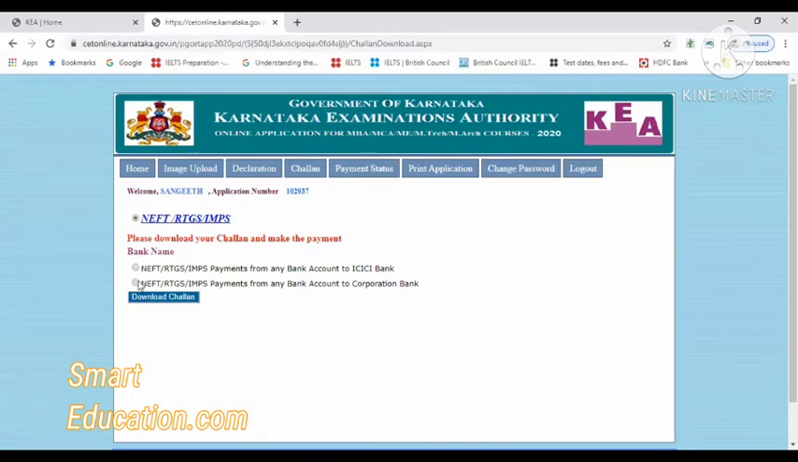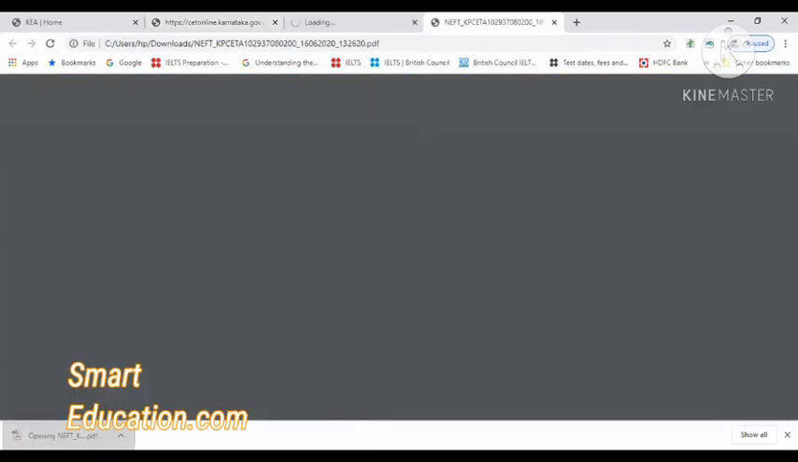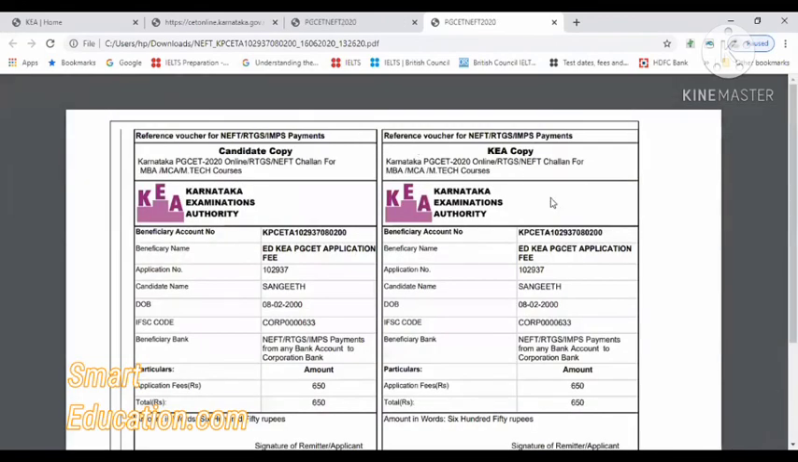So I'll click on the Corporation Bank Challan and download it. Once you download the Challan, you have to take a printout and keep it with you, because at the time of document verification, this printout will be required. This is how it will look. One copy is the student copy and one copy is the KEA copy. They will take the KEA copy at the time of document verification. The candidate copy you can retain.